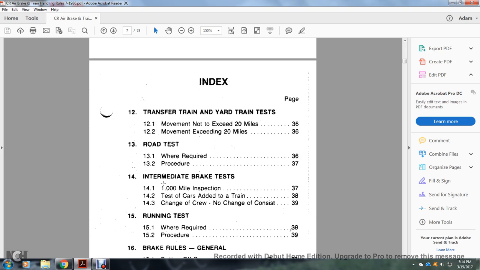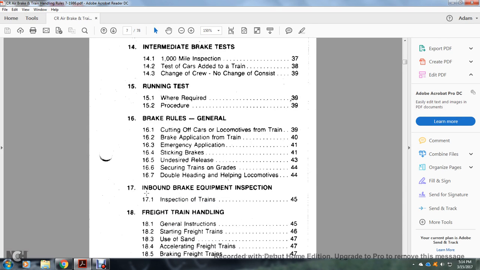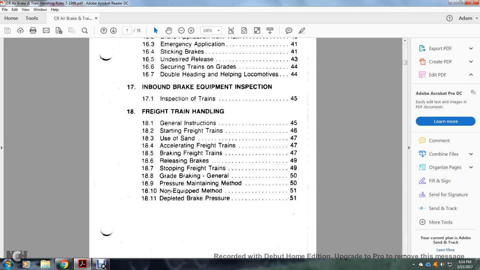12. Transfer train, yard train test, movement not exceeding 20 miles and movement exceeding 20 miles an hour. Road test when required, procedure. Intermediate brake test, 1,000 mile inspection test, cars added to the train, change of crew, no change consists. 15. Running test when required, procedure. Brake rules, general: cutting off the car's locomotive from the train, brake application from the train, emergency application, sticking brakes, undesired release, securing trains on the grade, double heading and helping locomotives, inbound brake equipment inspection on the trains.